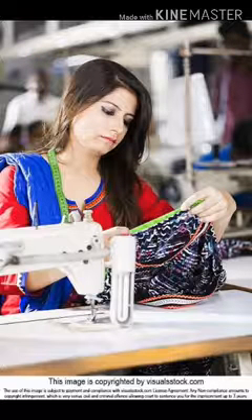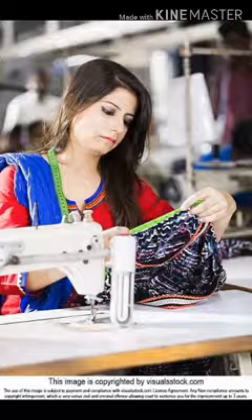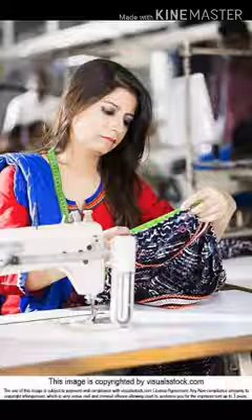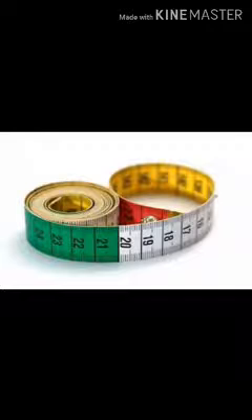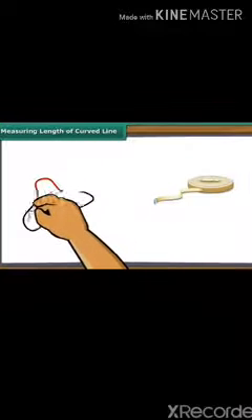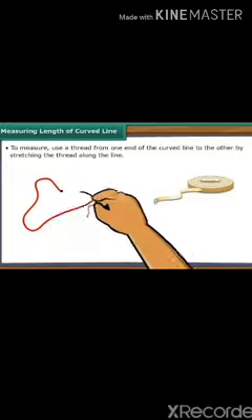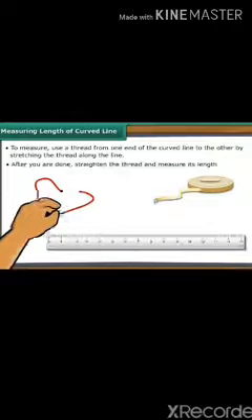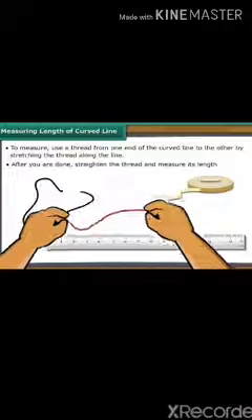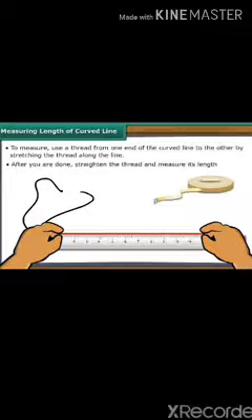You must have seen tailors using a measuring tape because you cannot use a scale to measure curved surfaces. So for curved surfaces, measuring tapes are used which can easily be bent. But suppose you have to measure a curved line. So what you can do is take a thread, put it all along the line, and then take that thread, put it on a scale and measure that thread. The length of that thread will be equal to the length of the curved line.